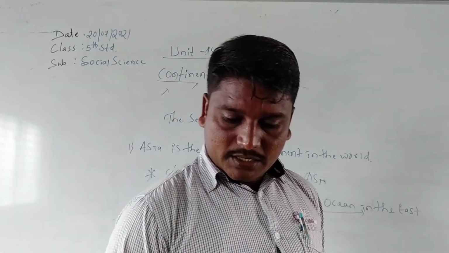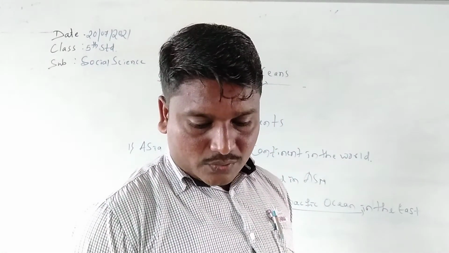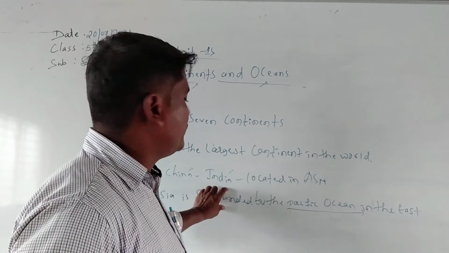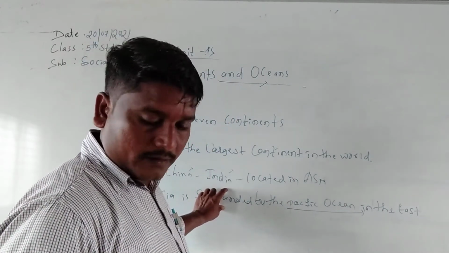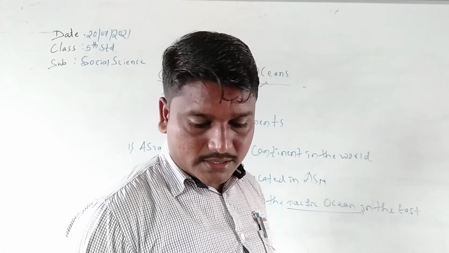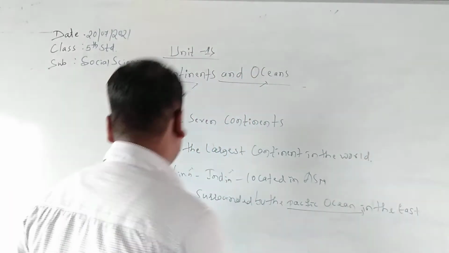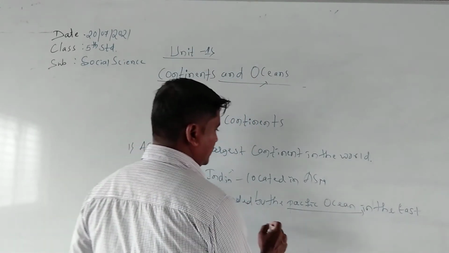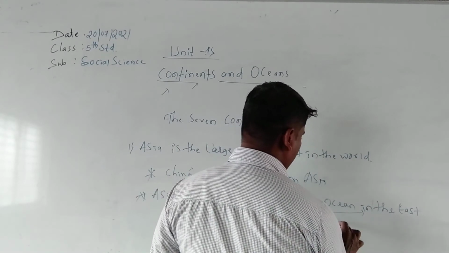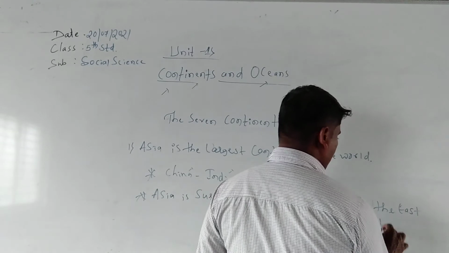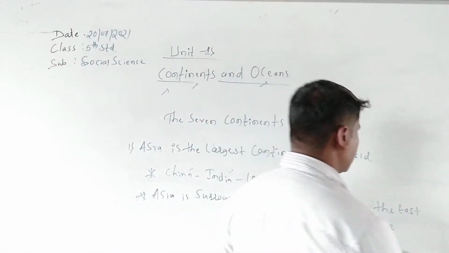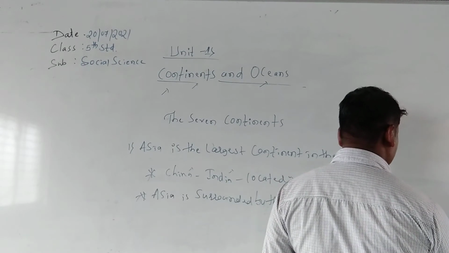Next, the Arctic Ocean in the north. The Asian continent is surrounded by the ocean in the north, that is the Arctic Ocean. Surrounded by the Arctic Ocean in which direction? North direction.